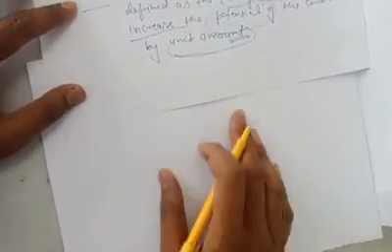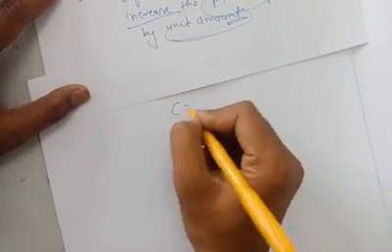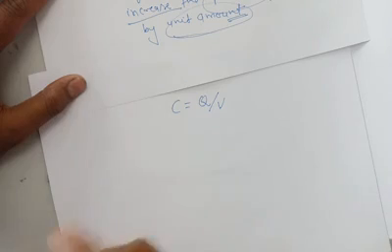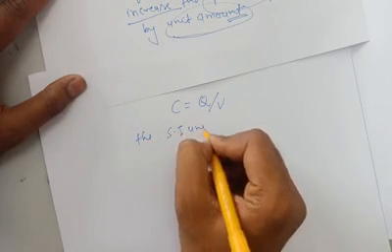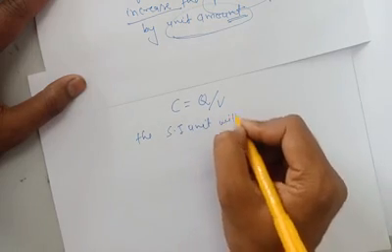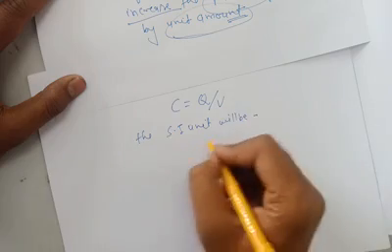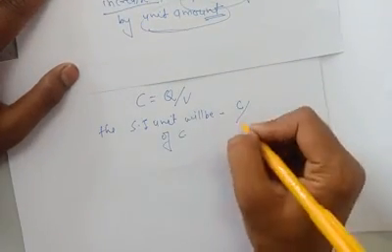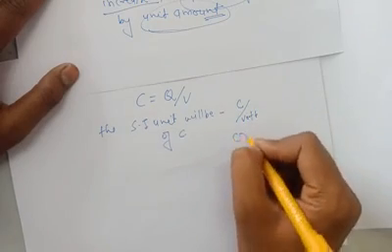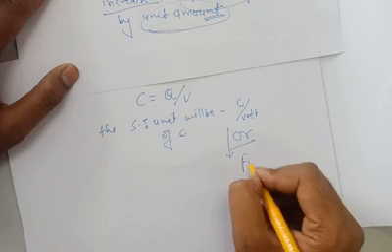Now see here some extra things. C is equal to Q upon V. Then the SI unit of C will be coulomb per volt, which is also known as farad.